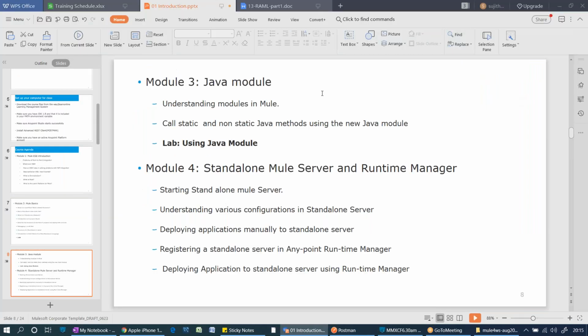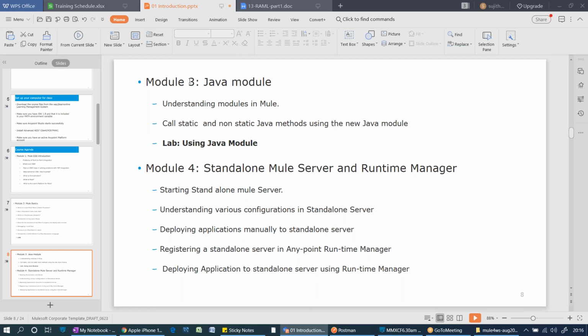Why do we use the Java module? Suppose your application has some Java code, a legacy system. How do you consume the methods present in it? In this Java module session, for the first half an hour, I will be talking about what a Java class is and what methods are present in it. Once you have that knowledge, then we will shift to the Mule application. By using the Java module in Mule, how to consume the methods present in a Java class, right? So we have a lab session for that.